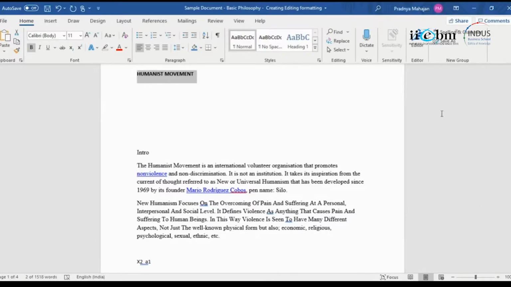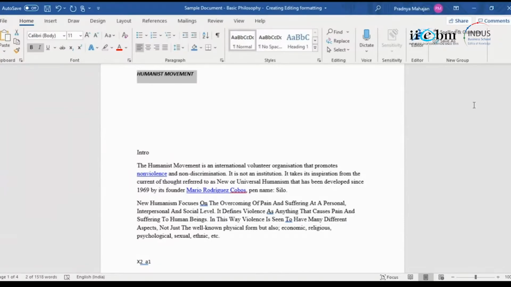So if I give Control I, it is italics. Okay. So when do you use italics? Maybe when the word doesn't belong to that set of commands or words or sentence. For example, you're using a local language word in your text for some reason. Let us say I use the word pani. Okay, so pani is not an English word, but I still want to use it for some specific purpose. So I say pani and I put it in italics.